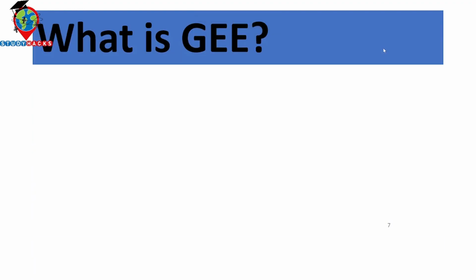Okay, so first of all, what is GEE? Basically, Google Earth Engine, the short form is GEE. And Google Earth Engine is a totally cloud-based platform for geospatial analysis. Okay. And now what is a cloud-based platform? Not only Google Earth Engine, we already use a lot of platforms such as Facebook, which is a cloud-based platform, YouTube is a cloud-based platform, or LinkedIn is a cloud-based platform.